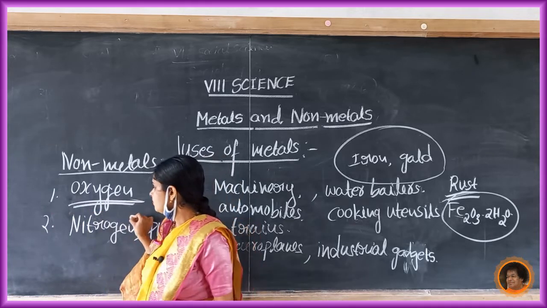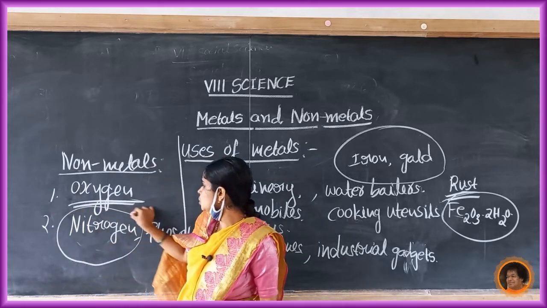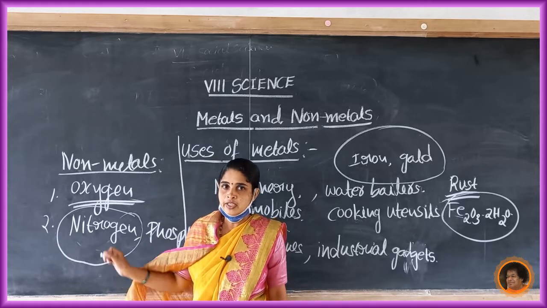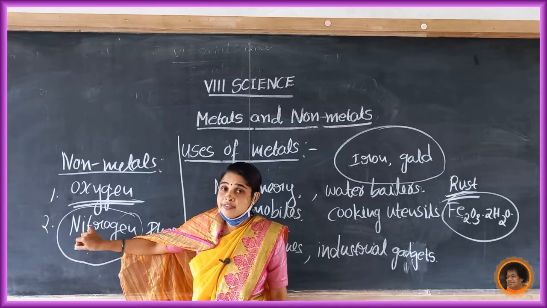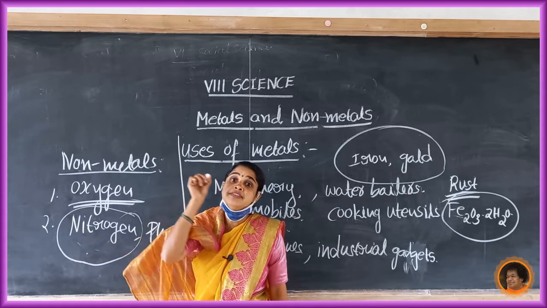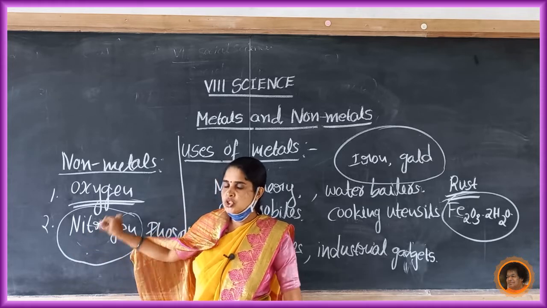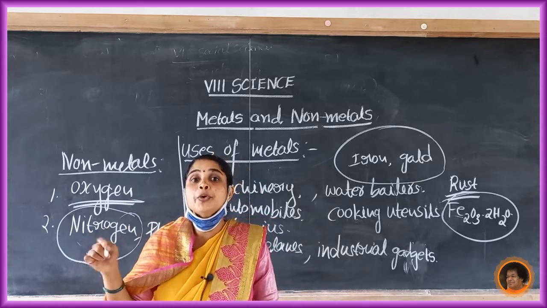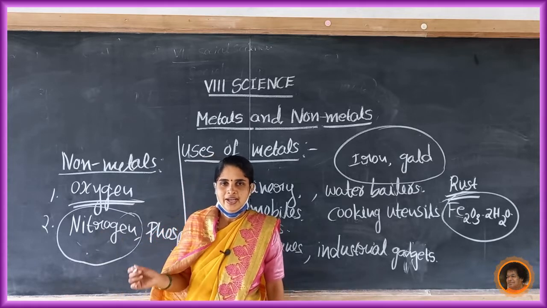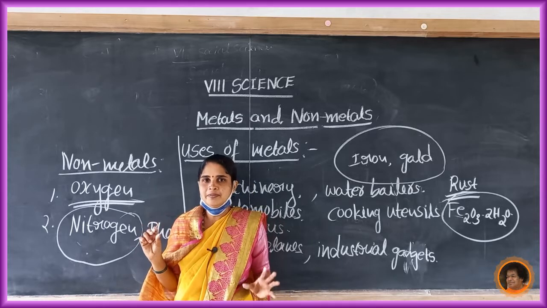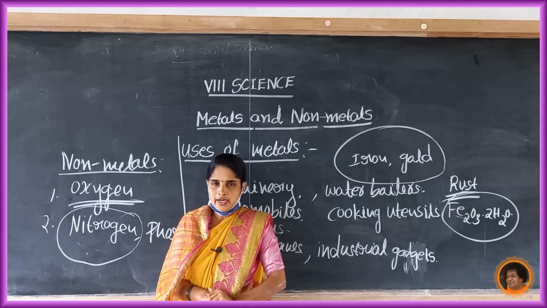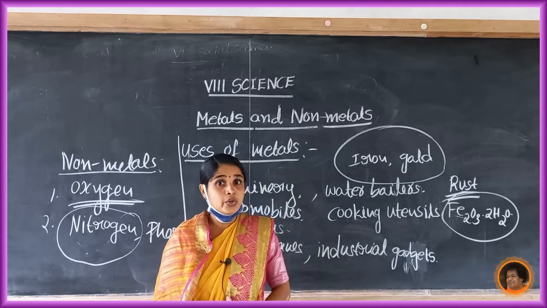Okay, nitrogen. What is the importance of nitrogen in the growth of plants? Nitrogen plays an important role in protein synthesis. Protein's structure is very complex and it contains amino acids.